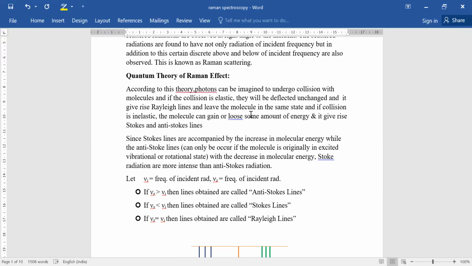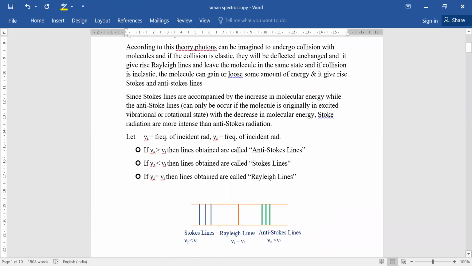If the collision is elastic, the photons are deflected, and in this case it gives rise to the Rayleigh line, and they leave the molecule in the same state. If the collision is inelastic, the molecule can gain or lose some amount of energy, and it gives rise to the Stokes and anti-Stokes lines.